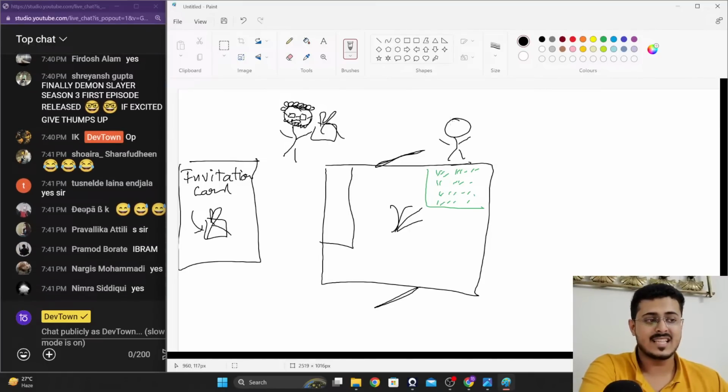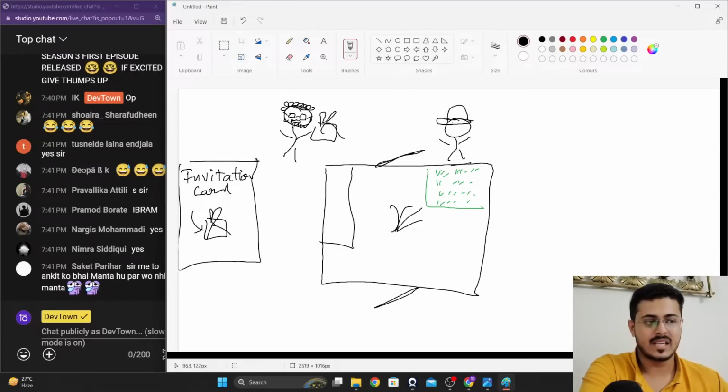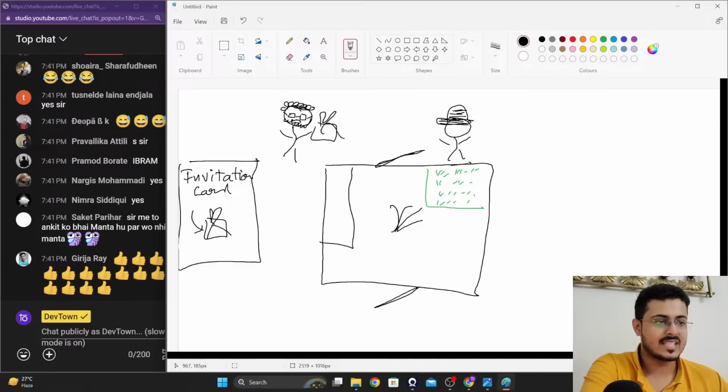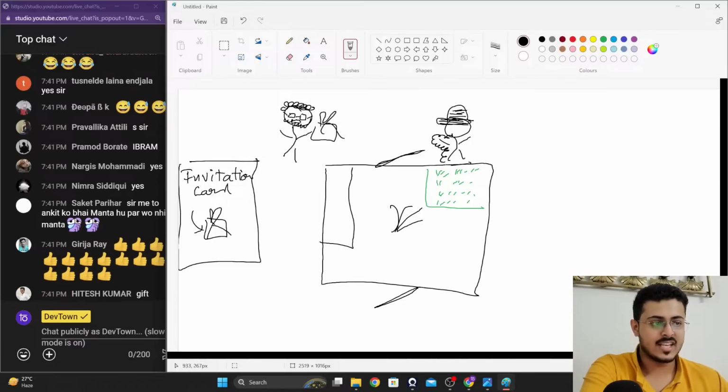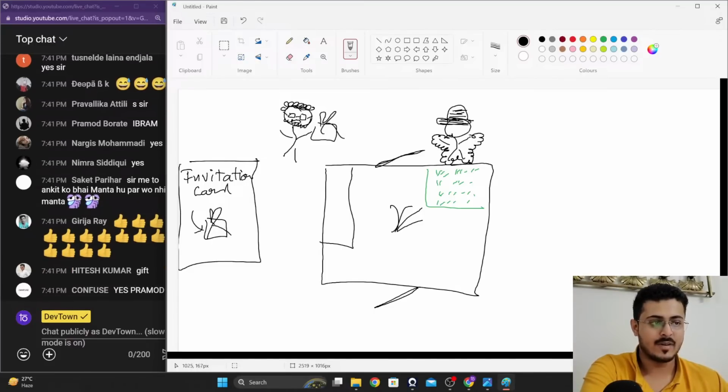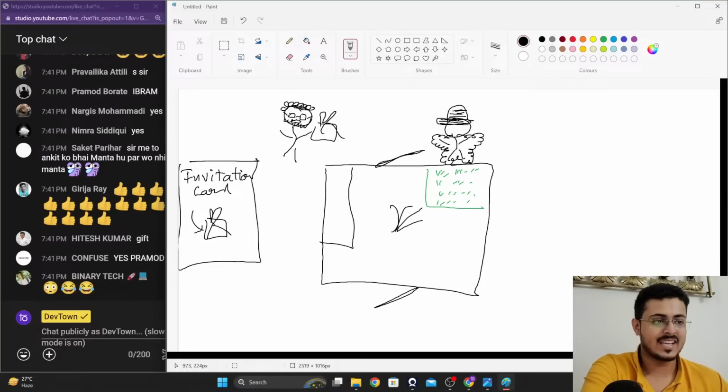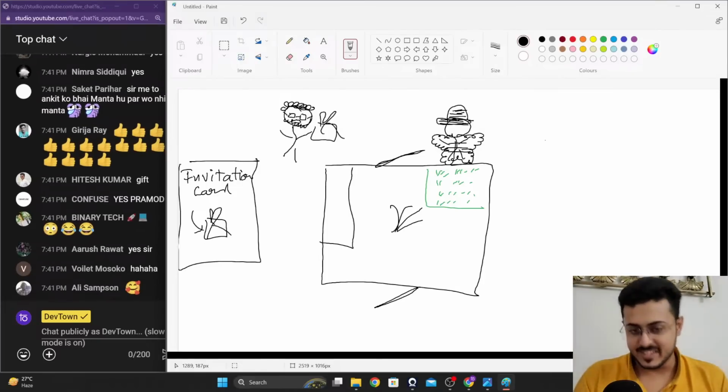Now, there is a particular person, a bouncer right over here, he will be well built, right? So we'll make some muscles on top of him. So these are his muscles right over here. A lot of muscles. It looks like a bush, but I guarantee you that these are pure hard muscles itself. And he has some like 8 egg packs or 10 egg packs itself. And he's going to check whether we are having the gift or not.